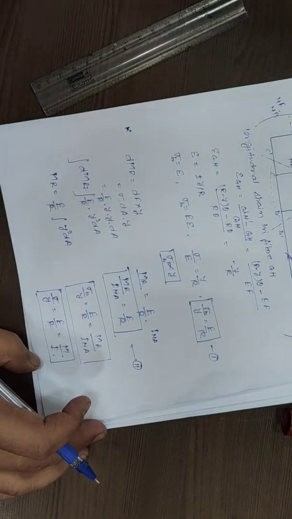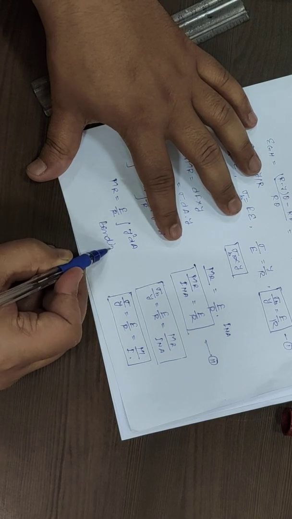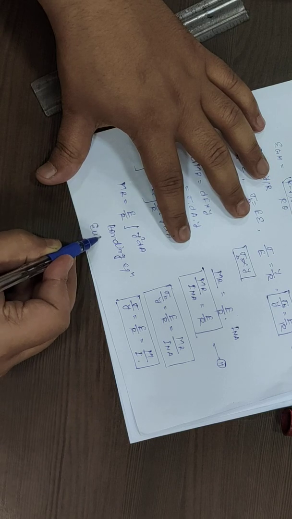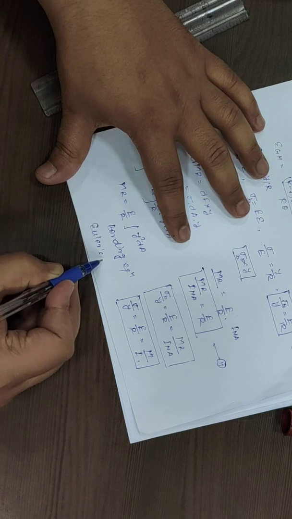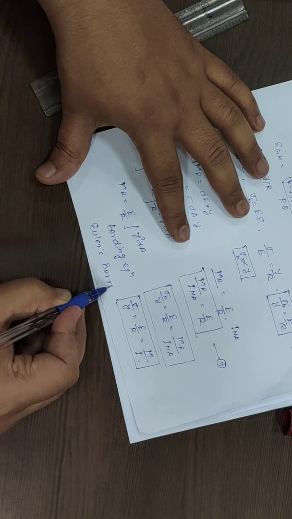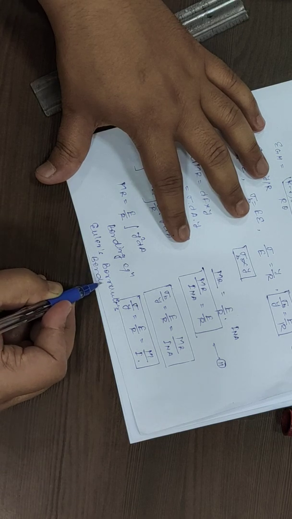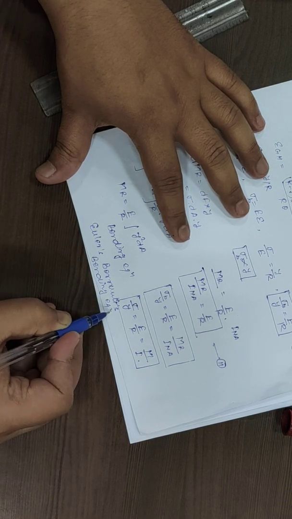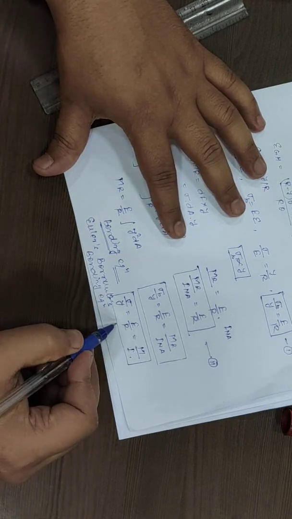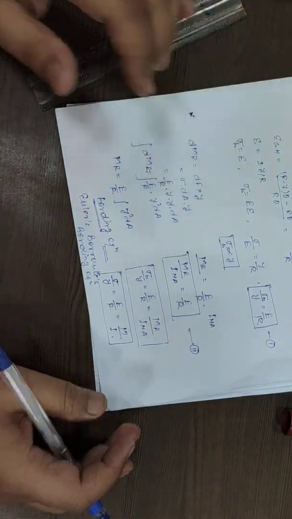This is also known as Bernoulli's bending equation. In simple terms, this is known as the bending equation: sigma upon y equal to E by R equal to M upon I. The terms should be very clear.